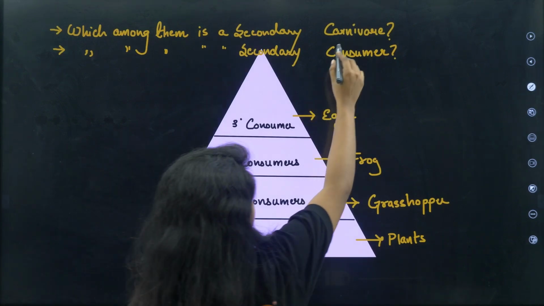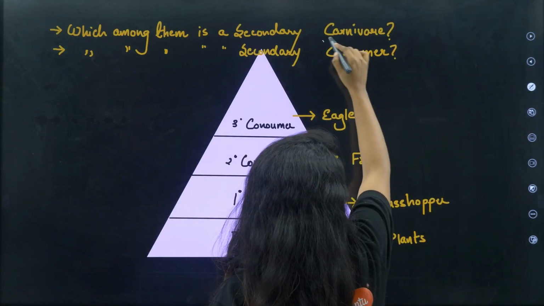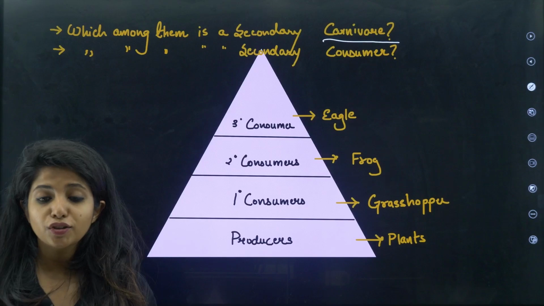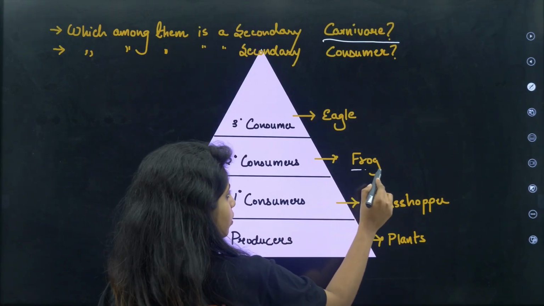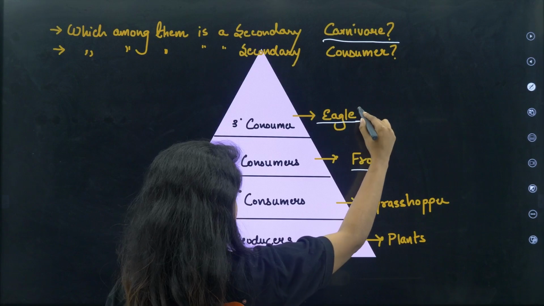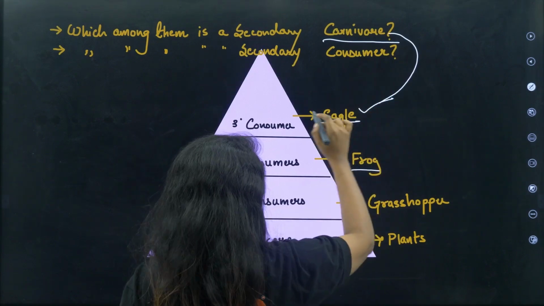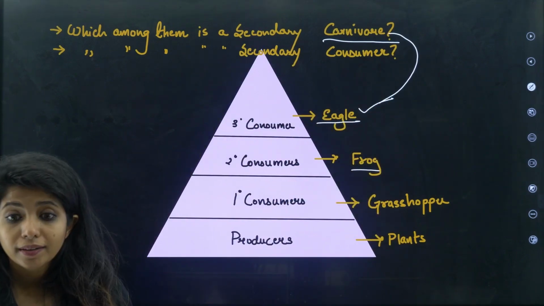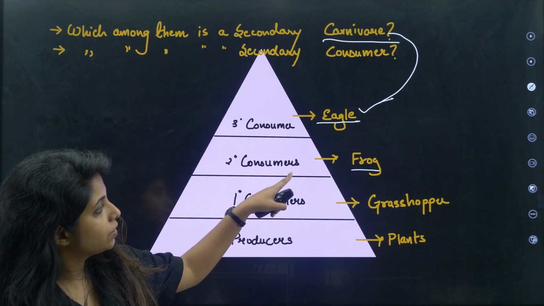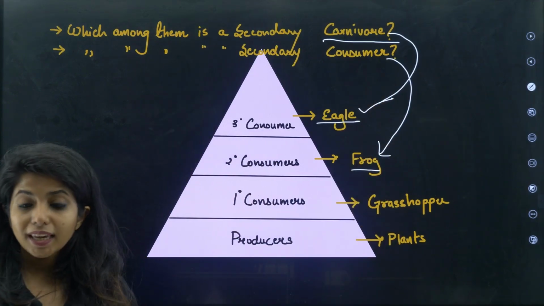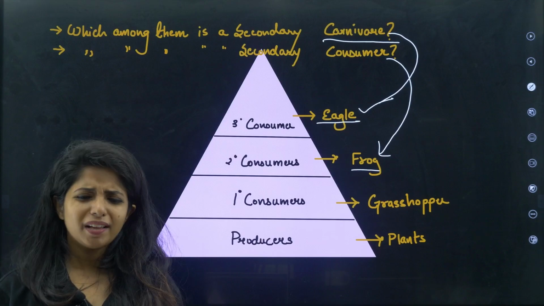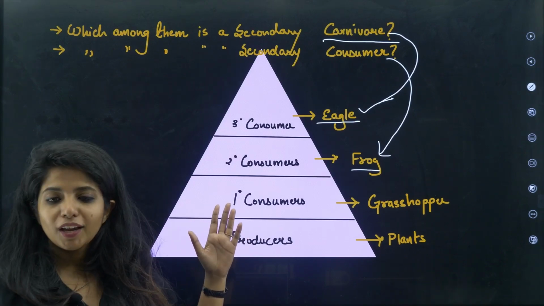Question you're seeing, no? Carnivore I am asking, not consumer. So which among them is a secondary carnivore? This is a carnivore, this is the primary carnivore, this will be the secondary carnivore. Which among them is a secondary consumer? So this is the primary consumer, this is a secondary consumer. So frog is a secondary consumer. Okay, so this is how things could come, but not this easy questions come in your boards.